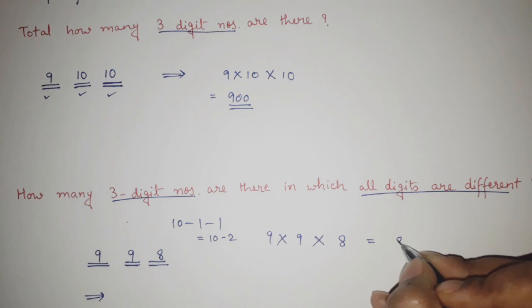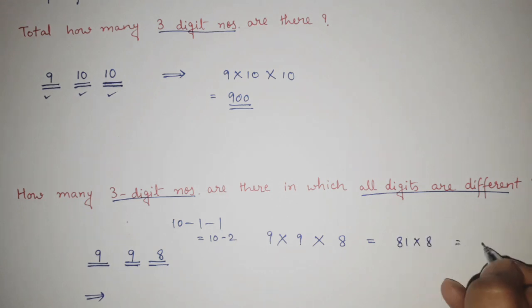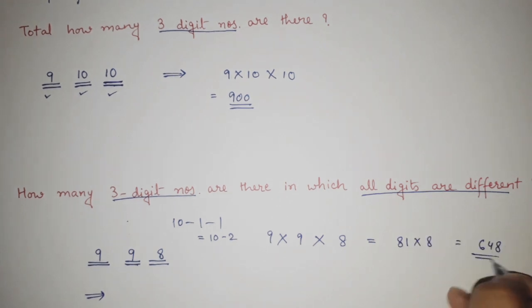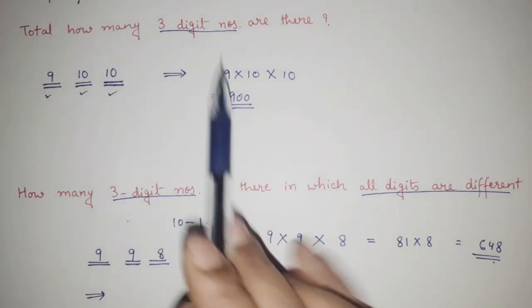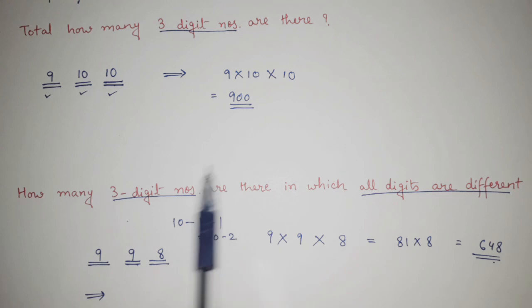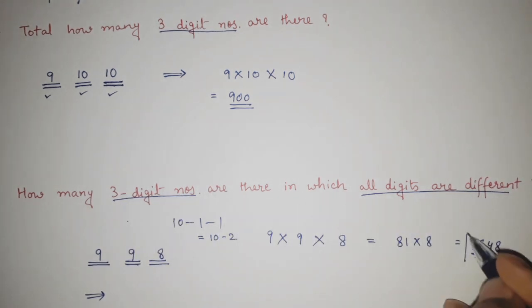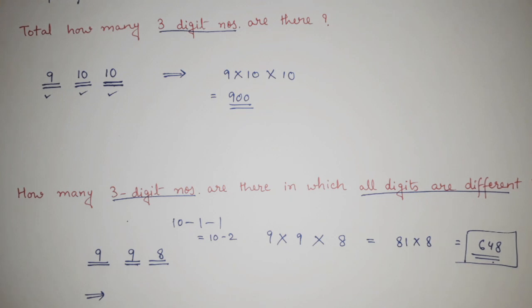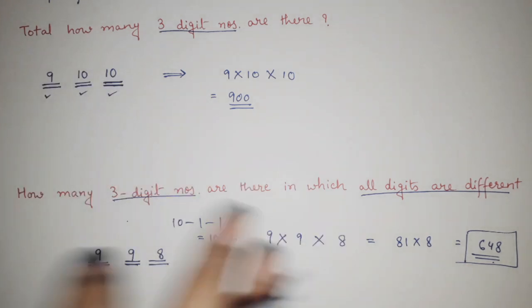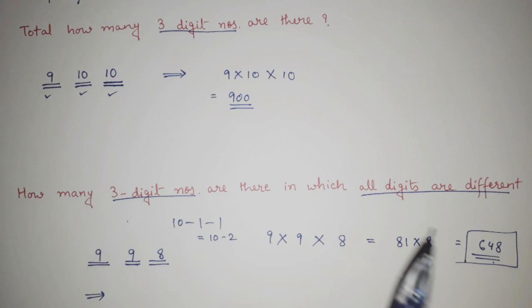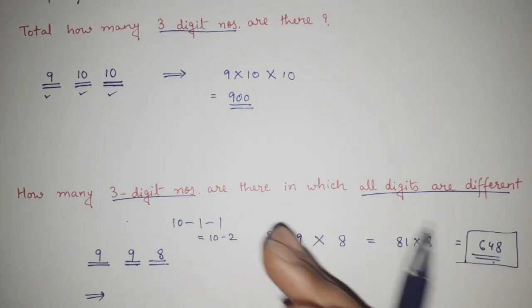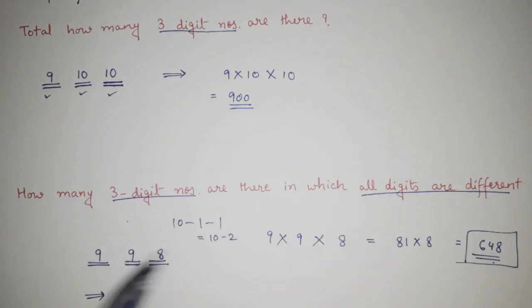So 9 into 9 is 81, into 8, that will give us 648. Okay. So 648. So see, total 3-digit numbers were 900. But 3-digit numbers in which all the digits are different, in that case we are having 648. Got it? So this is how we have to apply our logic and come to the conclusion, and we will get the answer by just doing a little bit of brainstorming. Okay. Now let's see the next question.